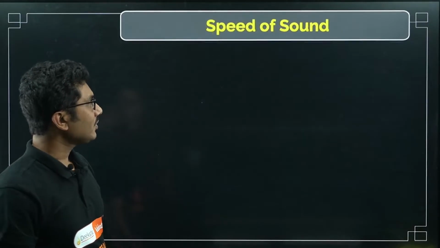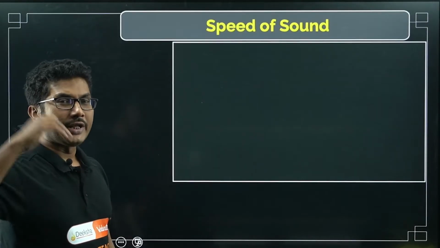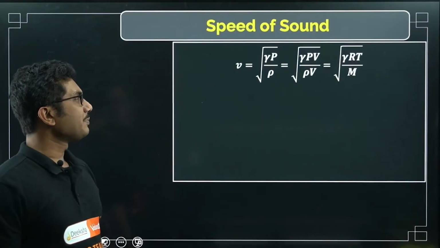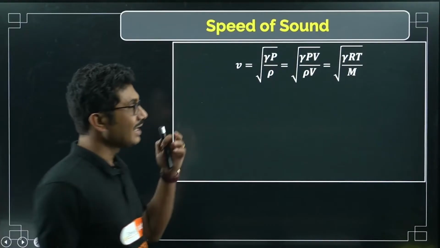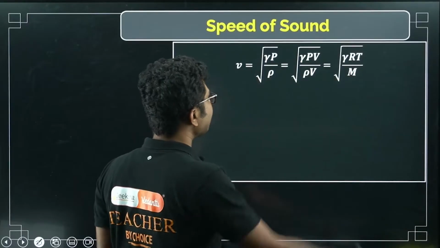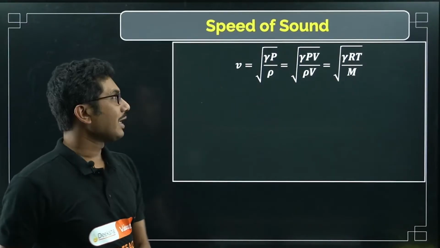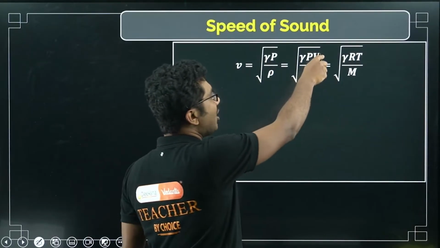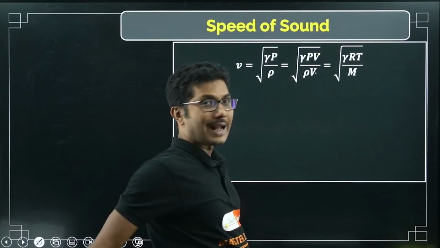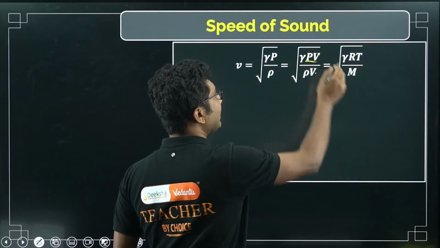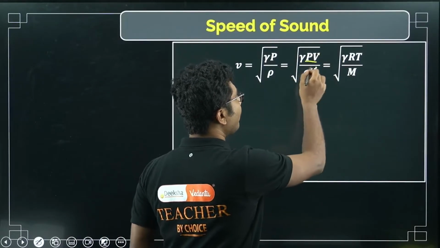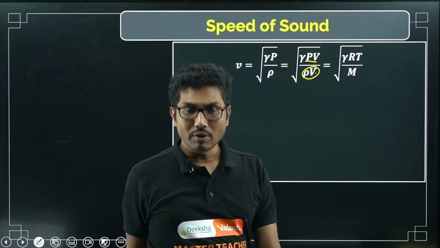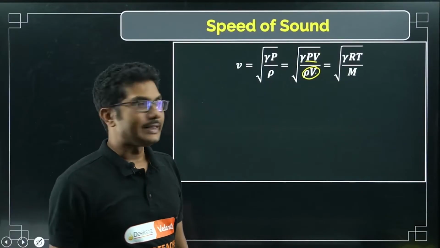Now, speed of sound in a medium. As you know, with the Laplace correction, the speed of sound is v = √(γp/ρ). We already know the γp/ρ part. Now if you multiply by V in both the numerator and the denominator, you get pV in the numerator and ρV in the denominator. What is the meaning of ρ? ρ is the density, right?